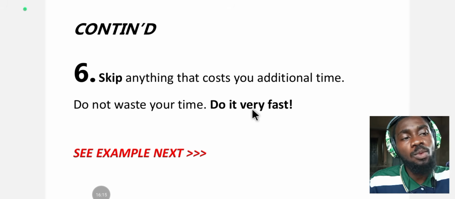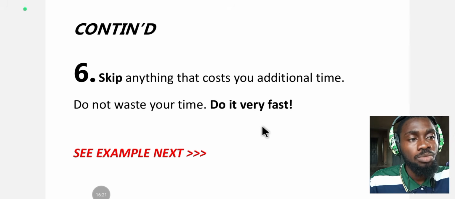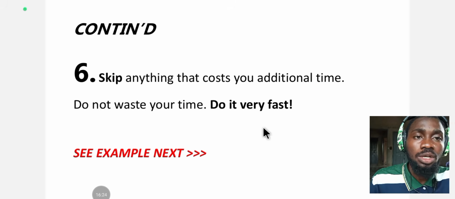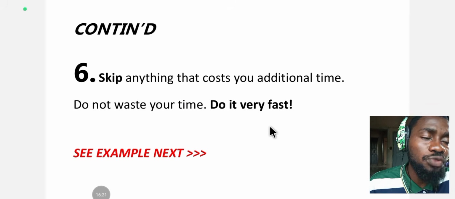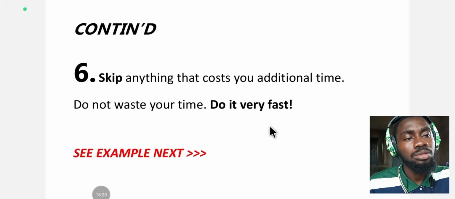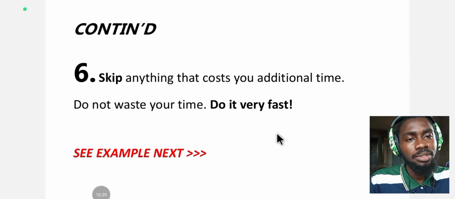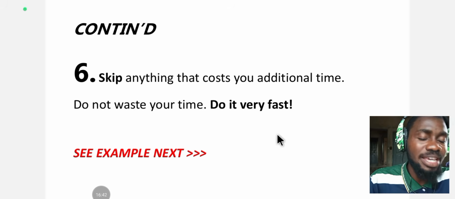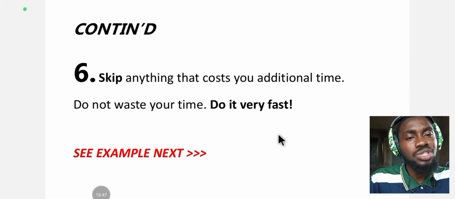Is it any word that looks complex? Is it any expression that looks complex to you? Abandon it and move on. Is it any option that looks confusing to you? Abandon it and move on. Is it any question that looks confusing to you? Abandon it and move on. Do not waste your time. Anything that is going to cost you additional time, do not waste your time. Abandon it, move on. If it is a question or an option that you have to choose, pick one of the options and move on.